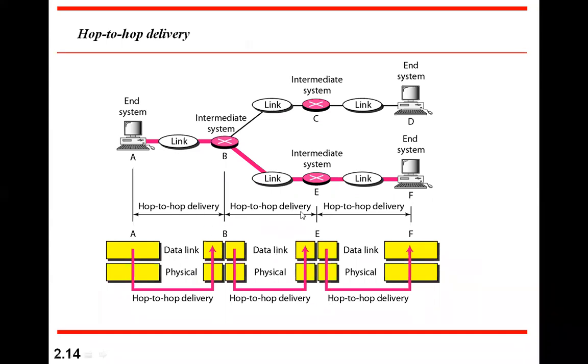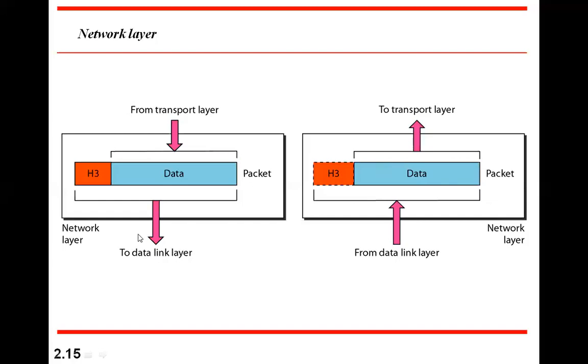Right, this is called hop to hop. Okay, next coming to the network layer functions. The network layer comes between the transport layer and the data link layer. It takes input from the transport layer on the sender side and generates a packet, that means by adding this header it becomes a packet.